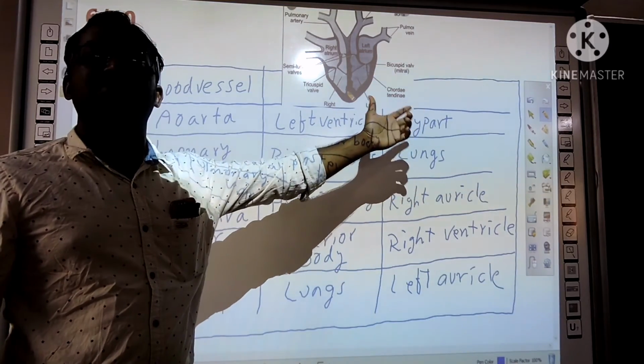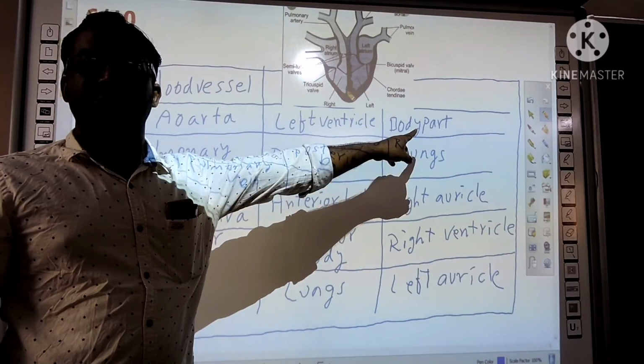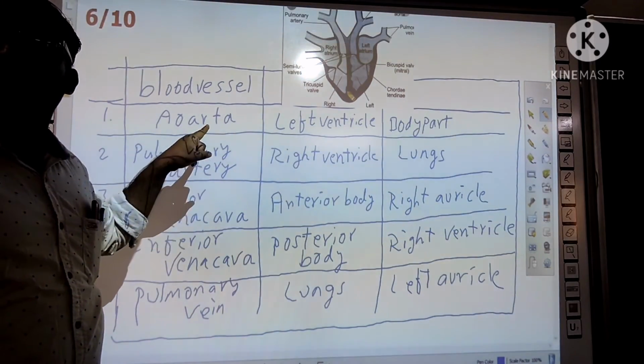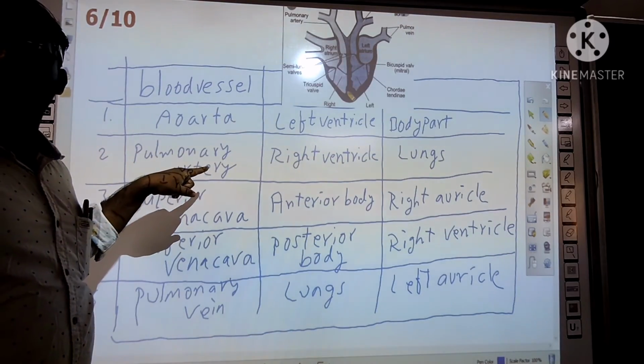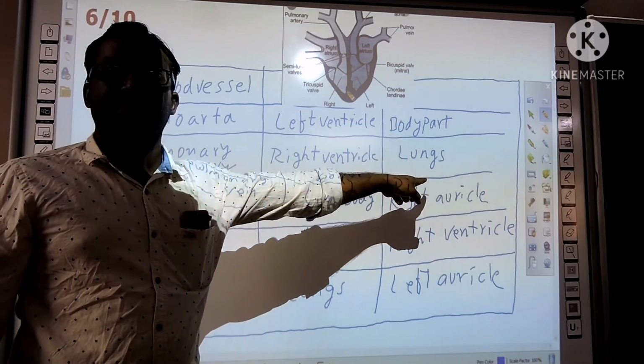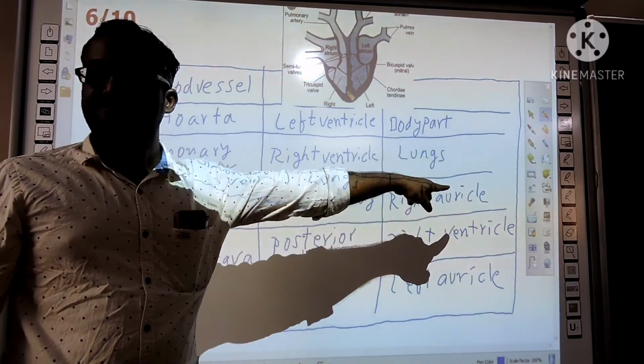Oxygenated blood, that means purified blood. Next, pulmonary artery. The second type of artery is pulmonary artery. It supplies the blood from right ventricle to lungs. It supplies the deoxygenated blood.